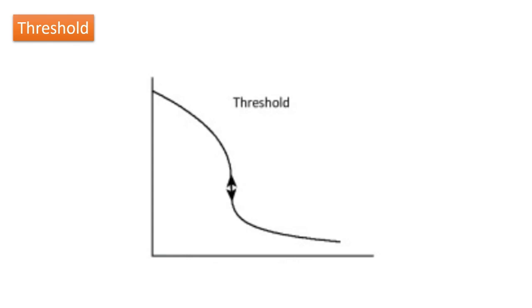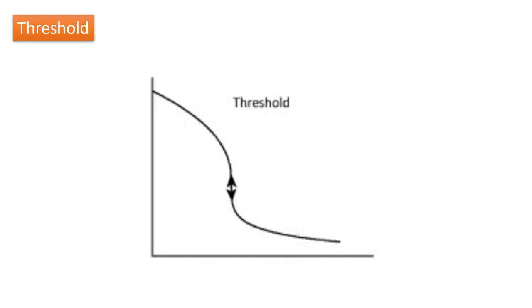Moving on to the second concept, which is the concept of threshold. In the context of dynamic concepts, a threshold refers to a critical point or value at which a system undergoes a significant qualitative change or transition in its behavior or state. It represents a boundary or tipping point beyond which the system exhibits a different pattern or behavior or property compared